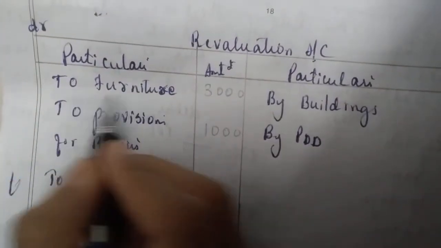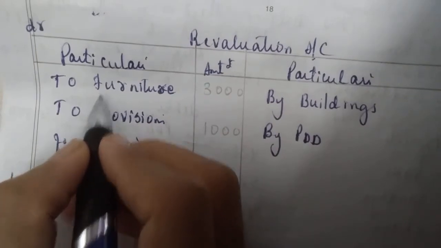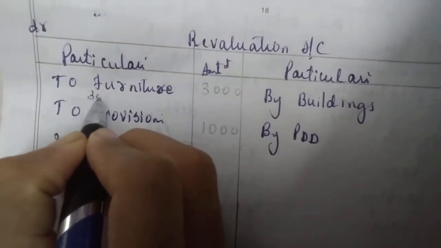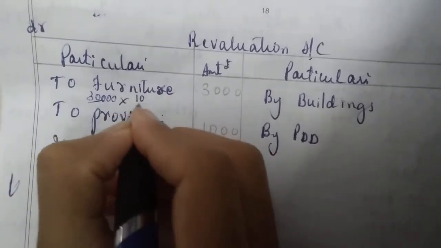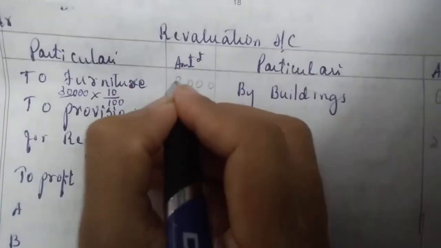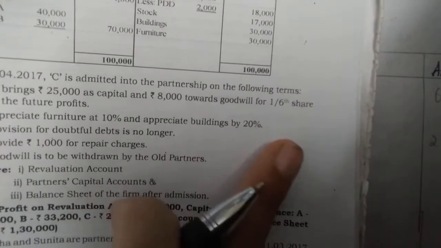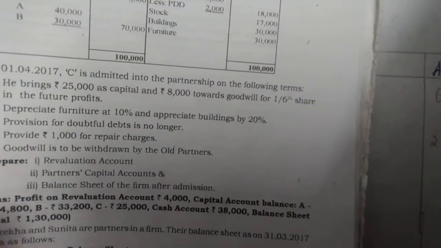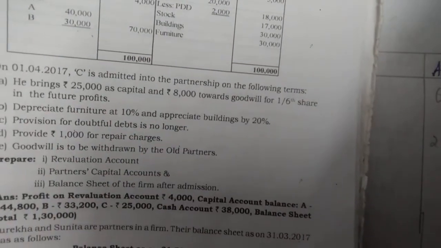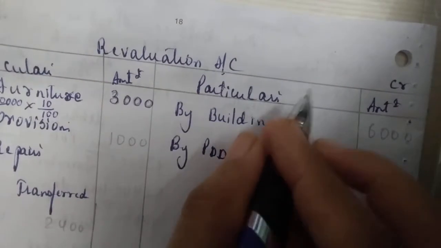So, to furniture. How will you calculate the amount? What is the amount of furniture? It is 30,000 into 10 upon 100. You will get 3,000. Next, appreciate building by 20%. Whenever the word appreciate comes, you will write on the credit side. Appreciate means the value has increased, it has become more.